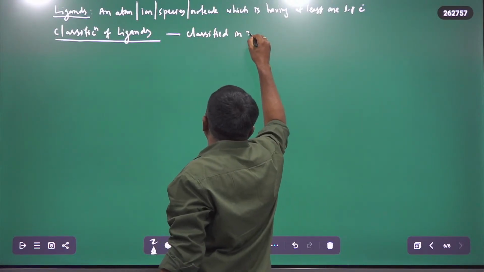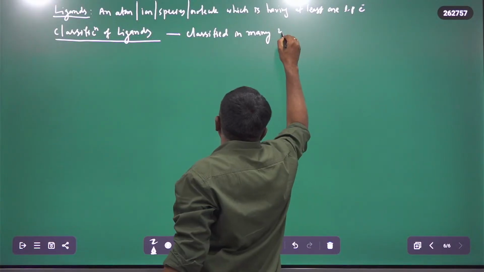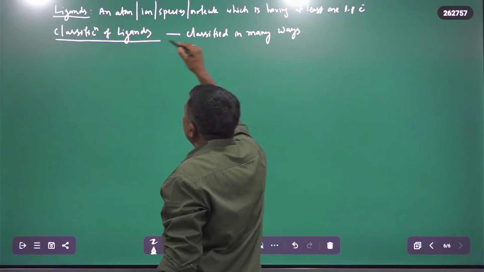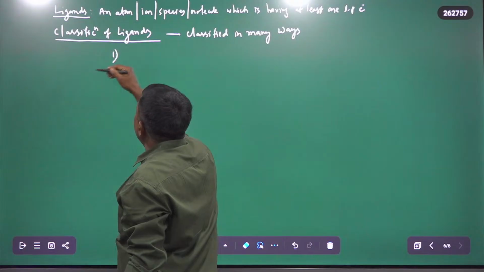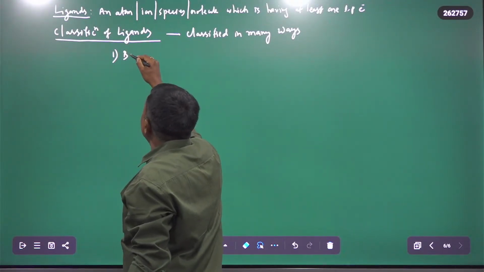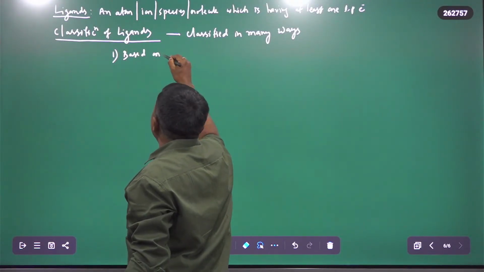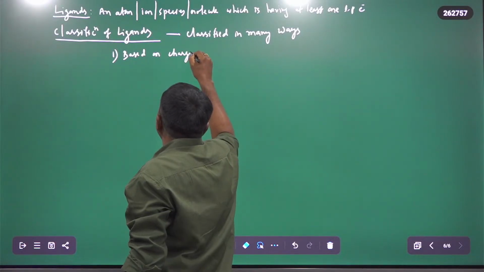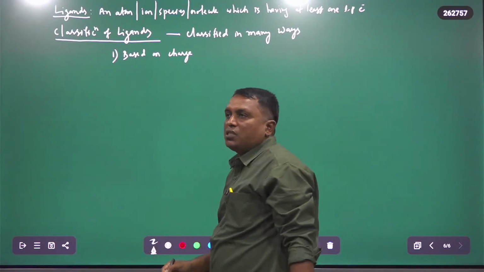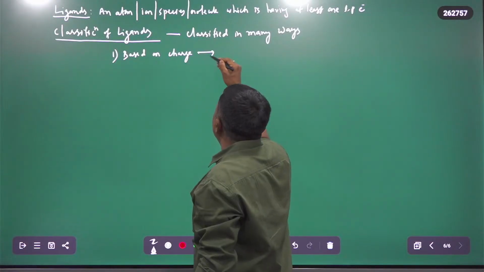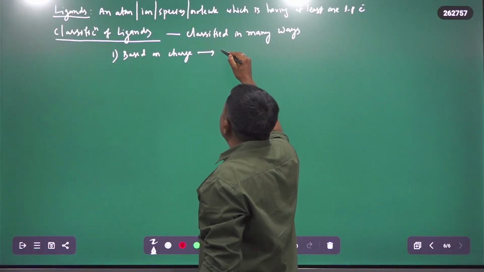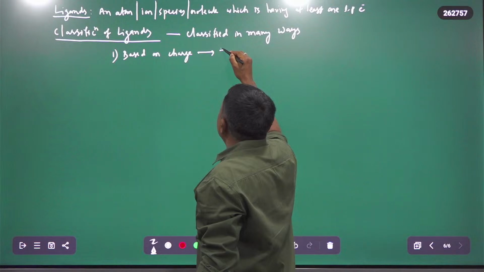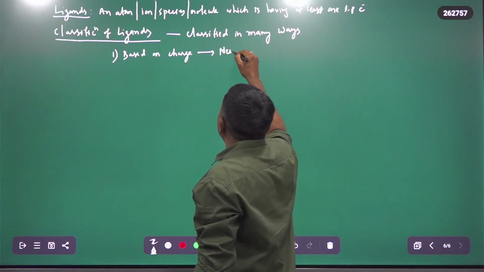The first important classification of ligands is based on charge. Based on charge, ligands are classified into neutral ligands.